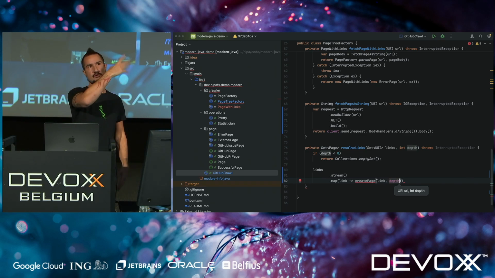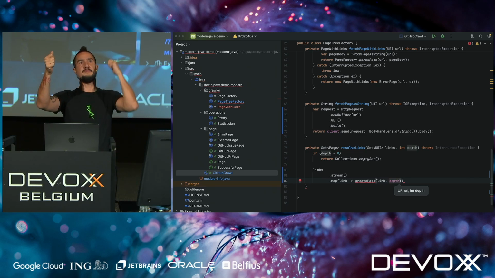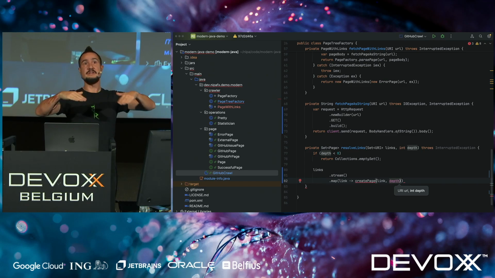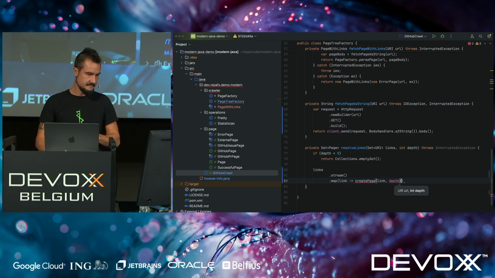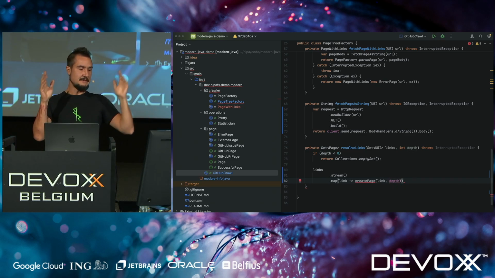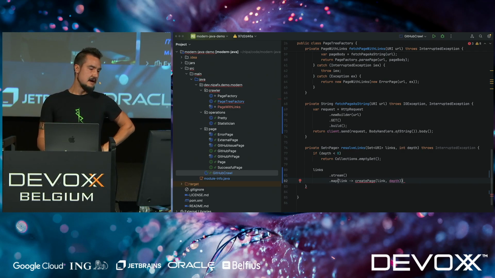You tell the crawler start in that page, and the depth is 10, and then it goes until it reaches depth 10. Again, so you don't crawl off GitHub. And somewhere there's a depth minus minus, hopefully hiding in the code. Okay, so this is conceptually what you want to do, right? You want to stream over all the links, and for each link do a create page.